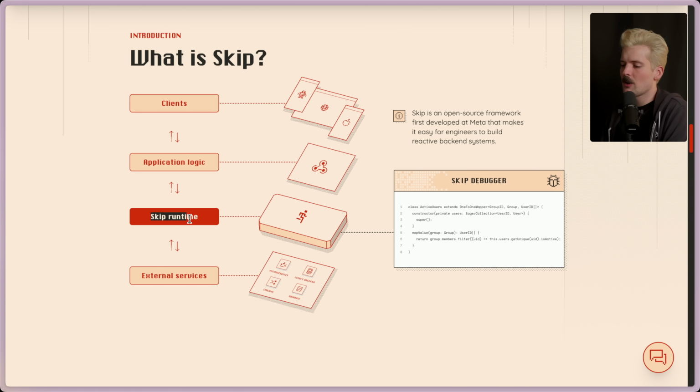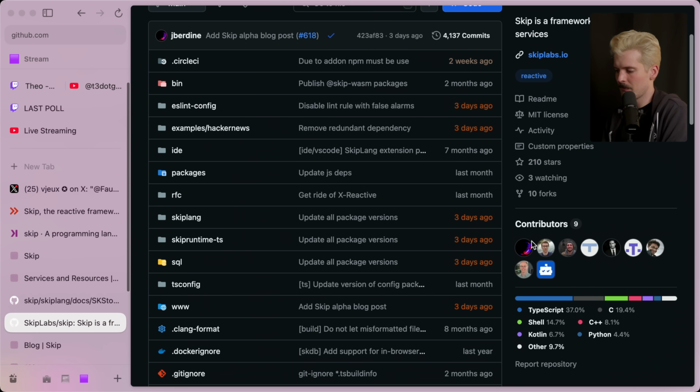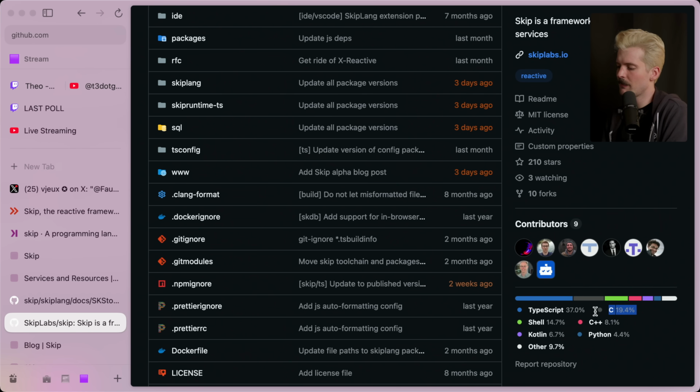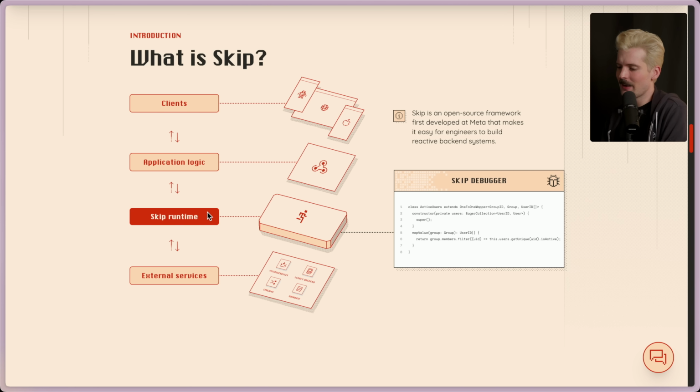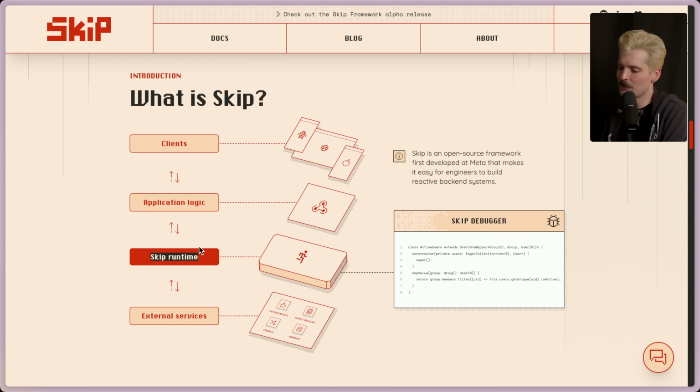They keep using this term runtime to describe it, and it feels weird, but I think it's fair, especially when you consider the fact that it is written in a combination of their custom language, skip, as well as straight up C. Yes, 20% of this repo is just raw C, which is kind of insane. Yeah, the runtime is interesting. It's the way that you define these collections, they call them, and the relationships between them. And this skip runtime lives between external services and the application that users are actually going to consume.